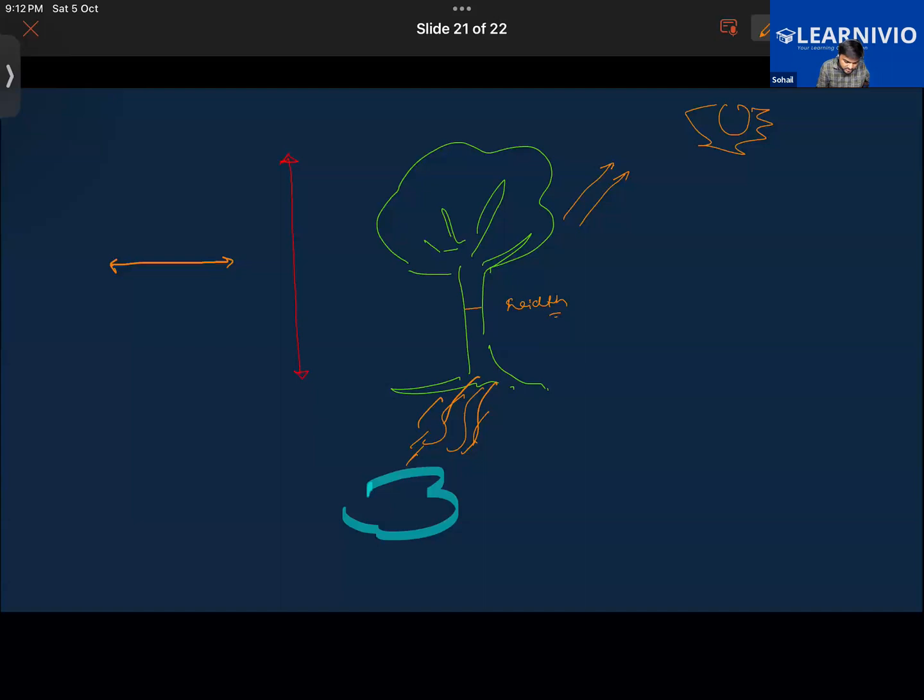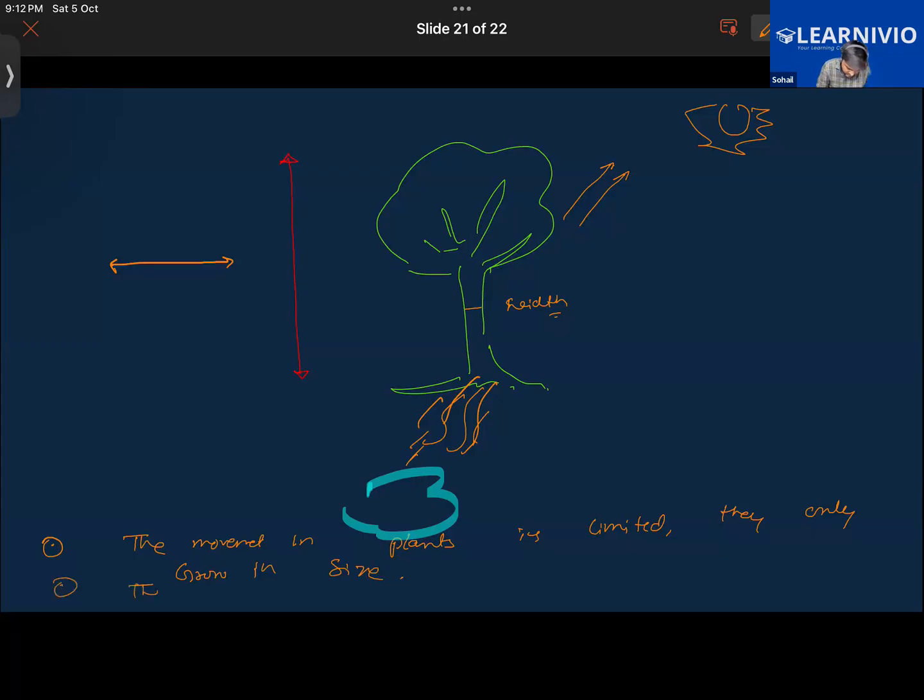So you can write down one important line in this: the movement in plants is limited. They only grow in size. That is one thing.